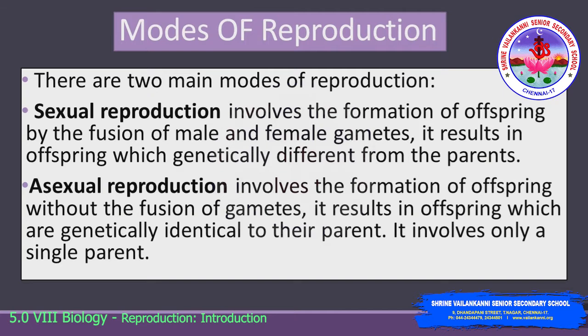There are two main modes of reproduction, which are sexual reproduction and asexual reproduction. Sexual reproduction involves the formation of offspring by the fusion of male and female gametes. It results in offspring which are genetically different from their parents. Whereas asexual reproduction involves the formation of offspring without the fusion of gametes. It results in offspring which are genetically identical to their parents. It involves only a single parent.